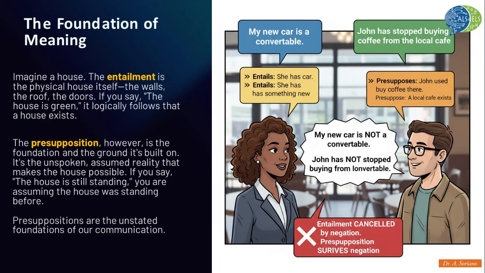To further clarify this distinction, let's use the analogy of a house. Think of entailment as the physical structure of the house itself, the walls, the roof, the doors. If I say, the house is green, this statement logically entails that a house exists. The existence of the house is a direct, logical consequence of the statement.